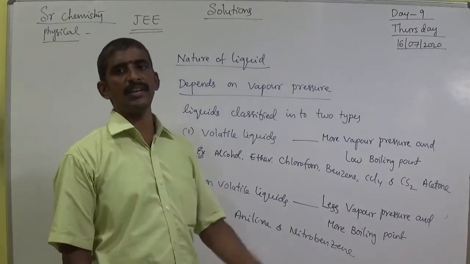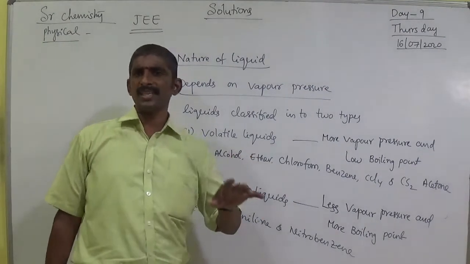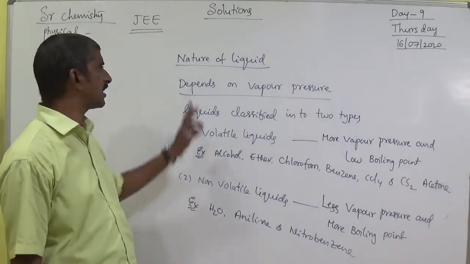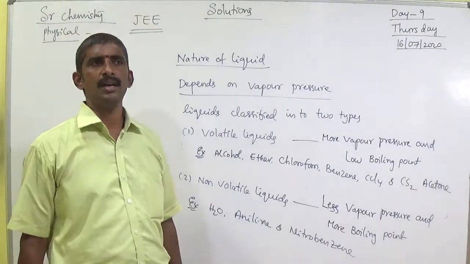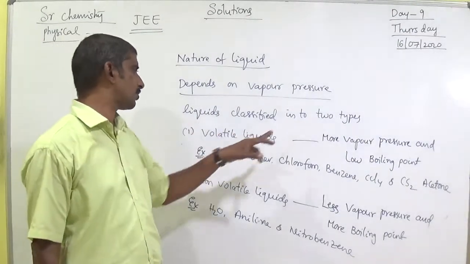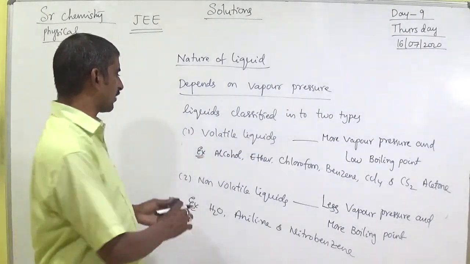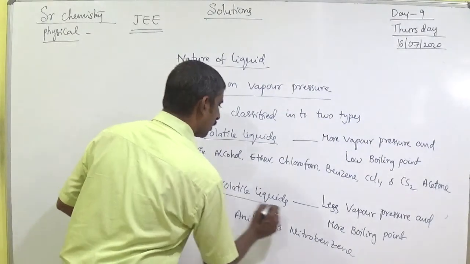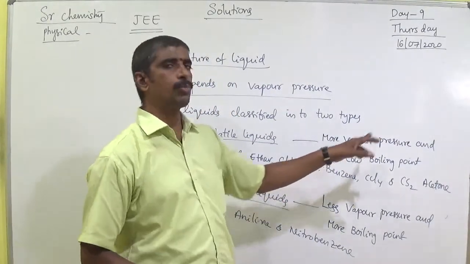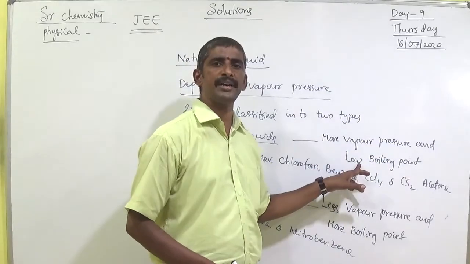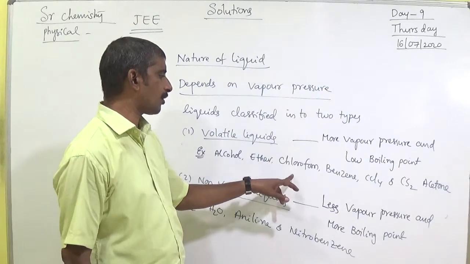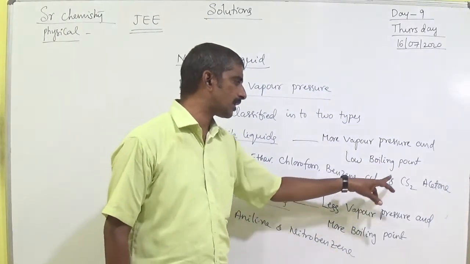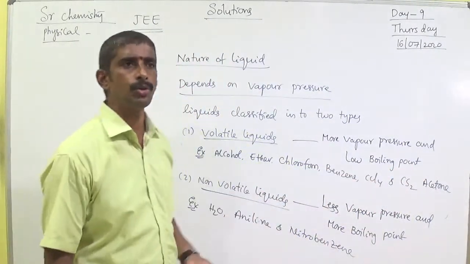Generally, vapor pressure depends on two factors: first, temperature, and second, the nature of the liquid. Liquids can be classified into two types: volatile liquids and non-volatile liquids. Volatile liquids have more vapor pressure and a low boiling point. Examples: alcohol, ether, chloroform, benzene, carbon tetrachloride, carbon disulfide and acetone.